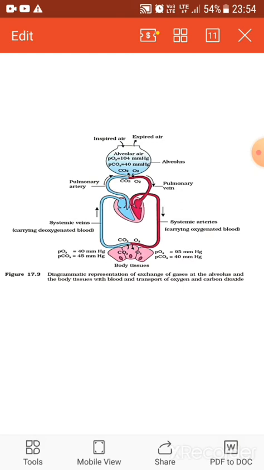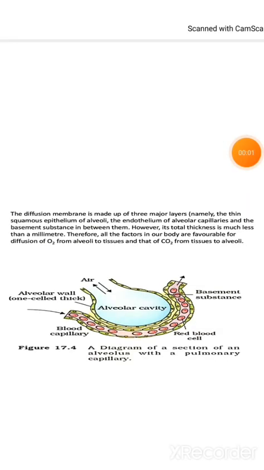You can see in the body tissue, from the alveoli the blood flows to the tissues; it is supplied to the tissues. Here also you can see the partial pressure of carbon dioxide and oxygen. Get it? So there is a difference in the pressure, a pressure gradient, and it causes diffusion, and via diffusion the exchange of gases takes place. Now let's see.